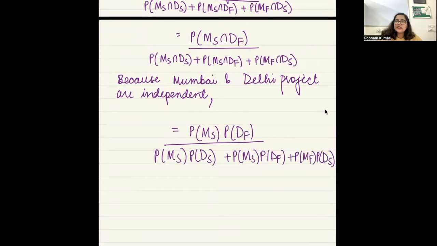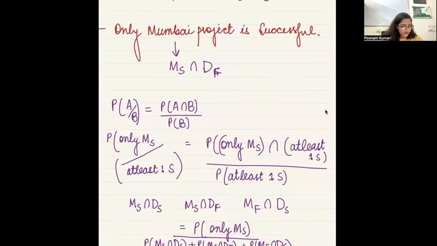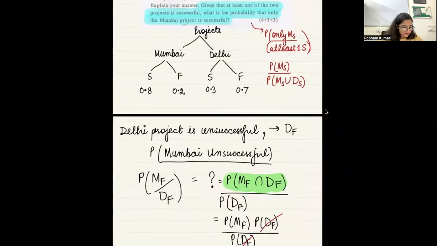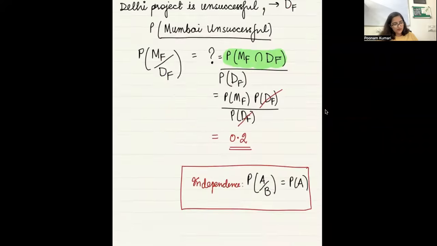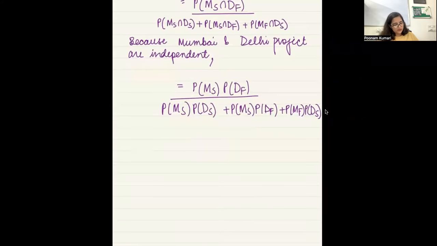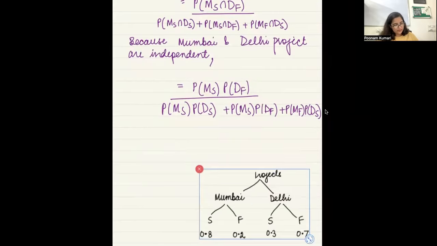You can multiply all these. So now what are the numbers that I have? I'll just bring it here and see what it is. Probability of Mumbai success is what? 0.8.